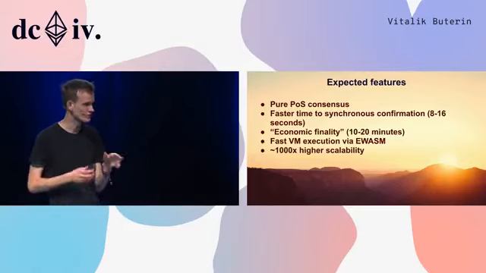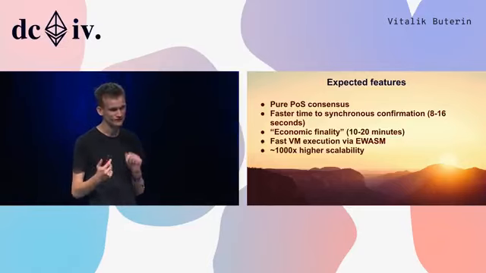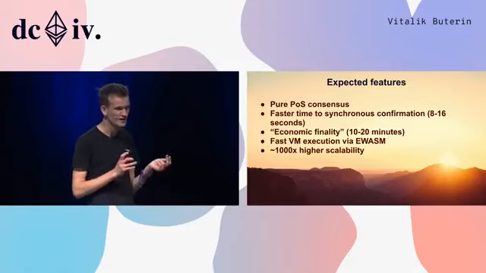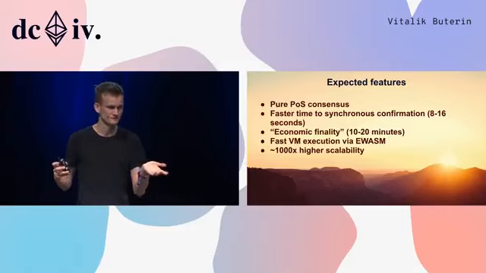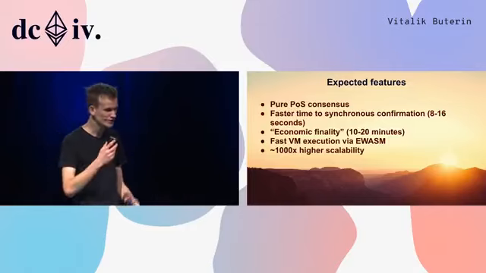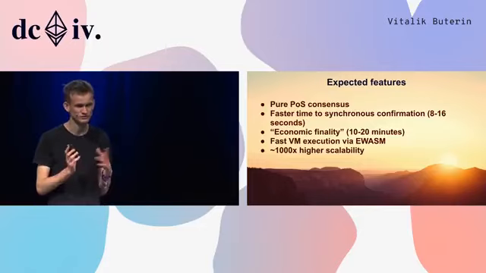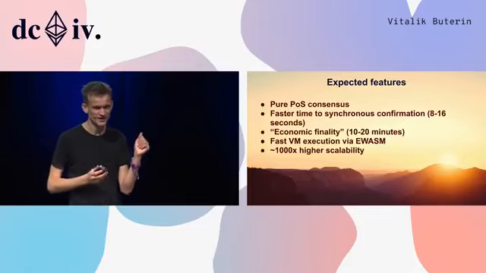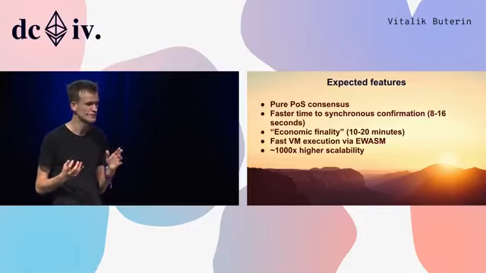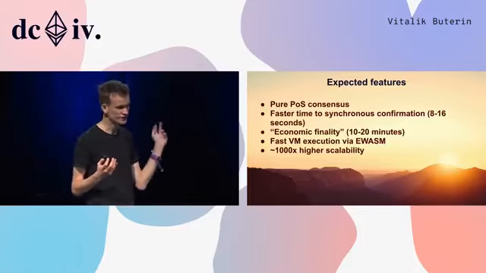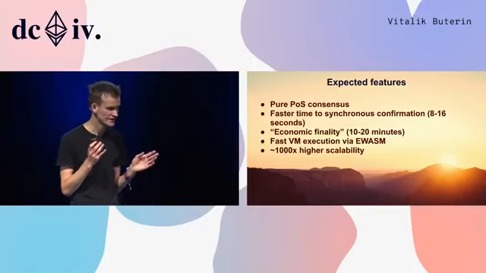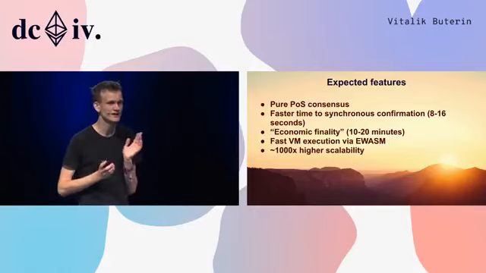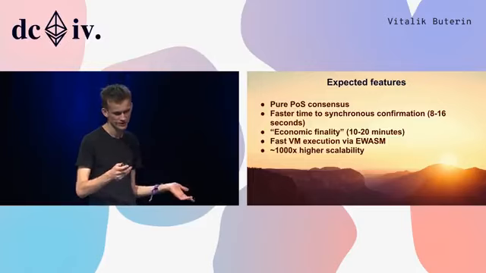So from a probabilistic point of view, it's actually equivalent to hundreds of confirmations of, say, the Ethereum proof of work chain. Under a synchronous model, you should be able to treat one block as being close to final. Economic finality and safety under asynchrony comes after 10 to 20 minutes, and fast virtual machine execution via EWASM, and hopefully 1,000 times higher scalability, we will see.